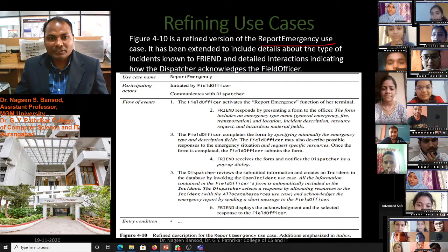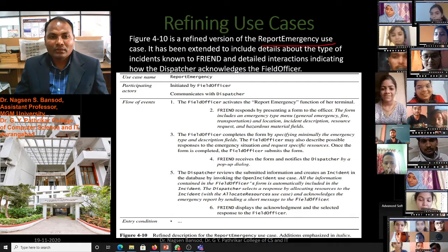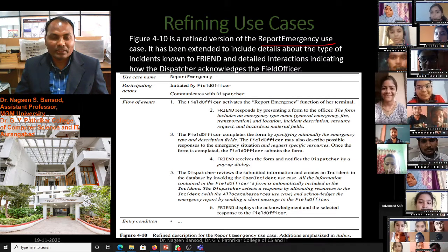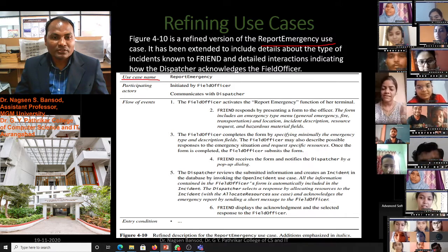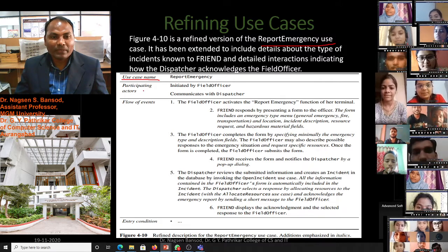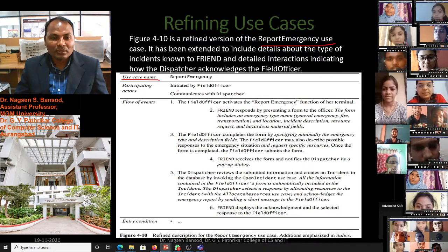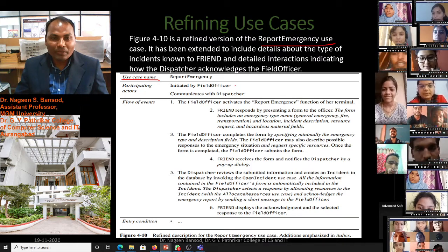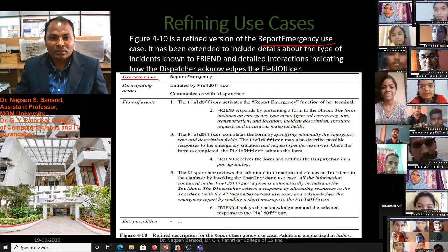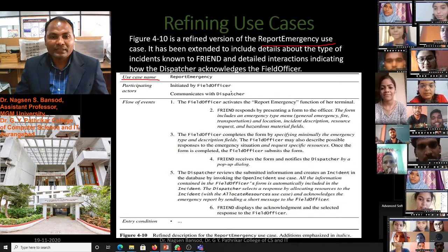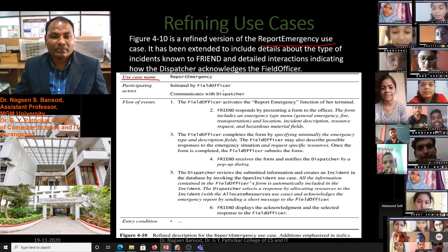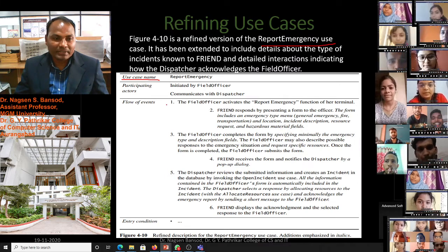We know the report emergency use case, and now we will refine that. You see, look here: use case name, report emergency, and participating actors, field officer and dispatcher. Initiated by the field officer, communicates with the dispatcher.